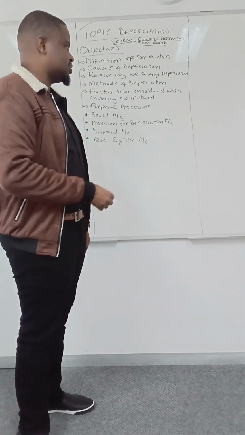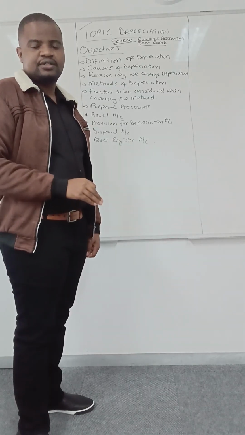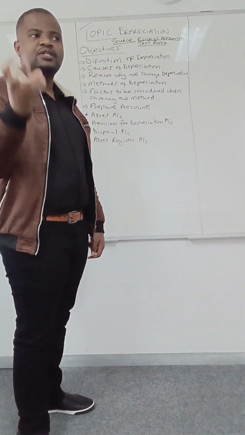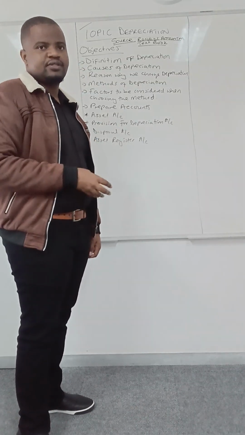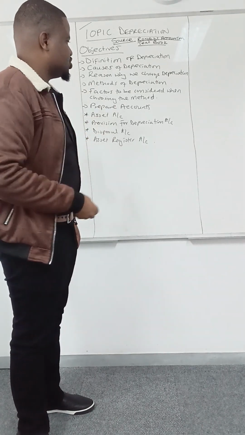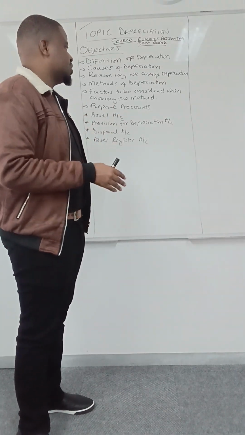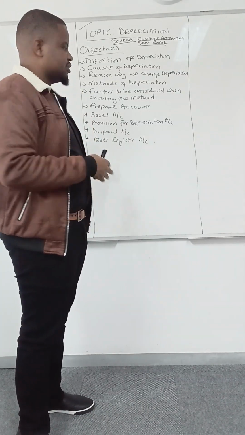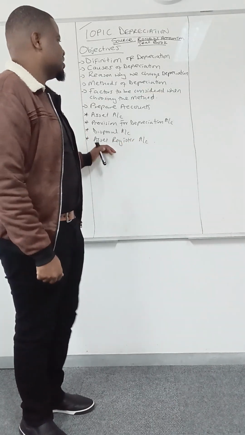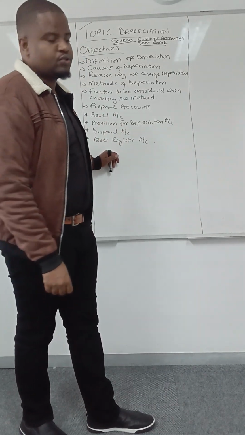So the type of the asset, the use of the asset, the cost of the asset, right? Number four, policies of the company or of the business, right? Policy also will determine the method of depreciation to be used. Those are the factors to be considered when choosing the method of depreciation, and also the lifespan of the asset will determine the method to be used.